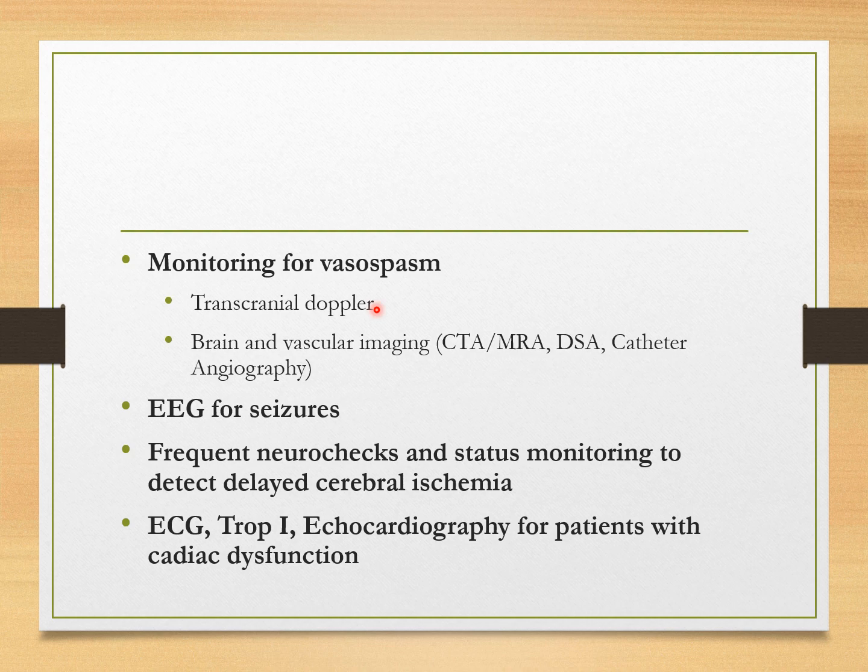So transcranial Doppler and brain and vascular imaging, which includes CT angiogram, MR angiogram, digital subtraction angiogram, or catheter angiography. This catheter angiography is invasive. These other three are non-invasive. CT angiogram and MR angiogram are commonly available. Digital subtraction angiogram is less commonly available. You have to perform electroencephalogram for seizures. So अगर किसी को seizures नहीं हो रहे लेकिन electroencephalogram पे epileptiform activity आ रही है, you have to give prophylactic anti-epileptic therapy.